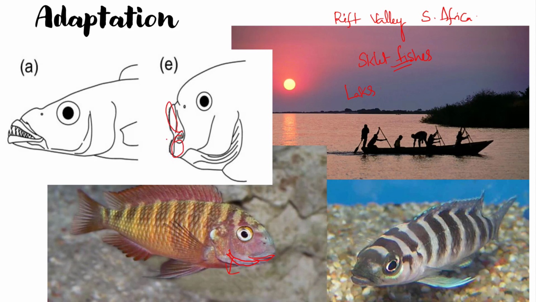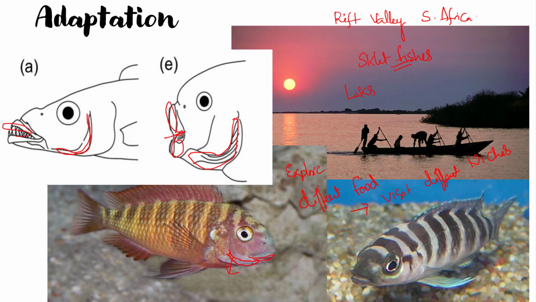So the pharyngeal jaw is very well developed in these fishes, which has led them to explore different kinds of foods in these lakes, and that has made them visit different niches in those lakes.